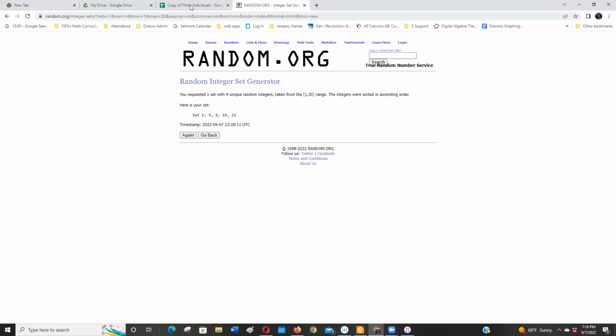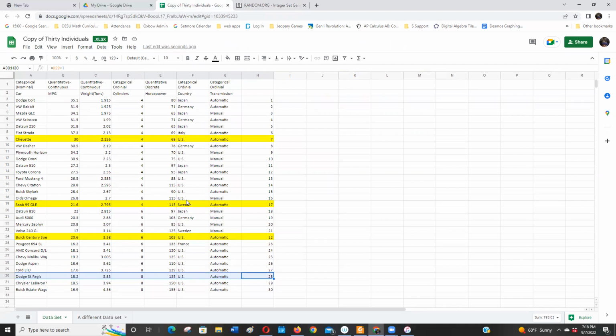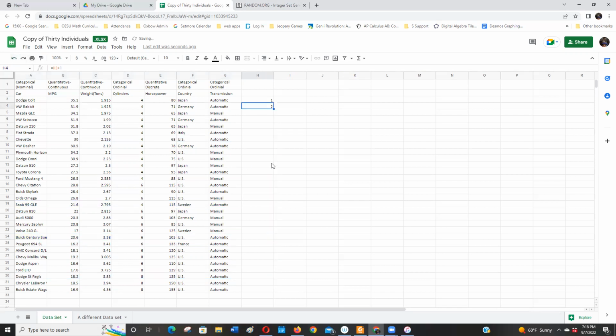Now, what if instead of a simple random sample, I thought, well, maybe I should do a weighted one, are automatic transmission cars heavier than manual transmissions? I don't know. Let's select a sample and see. So here, let me undo all my nice colorations. Let's say I still wanted 4 cars. I'm going to pick 2 out of the automatic cars and 2 out of the manual cars. And I could go do that. I could number them, not a lot of ways to pick that.